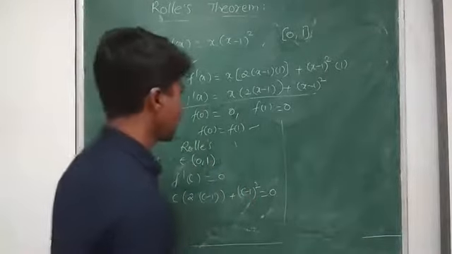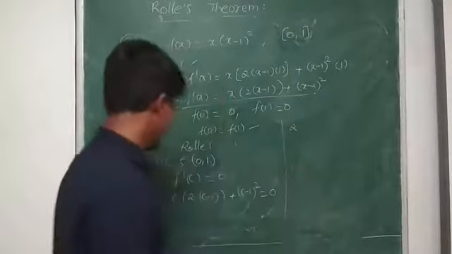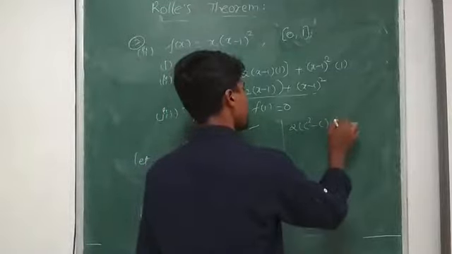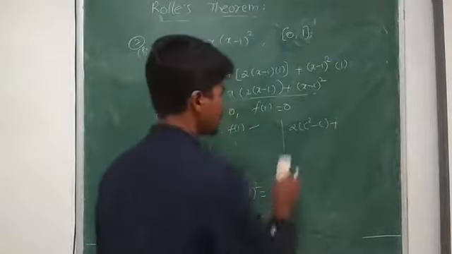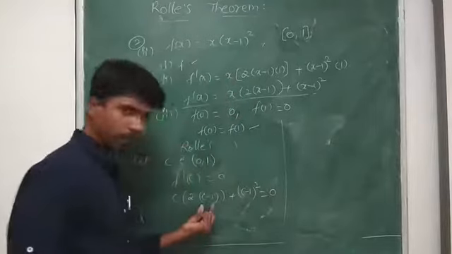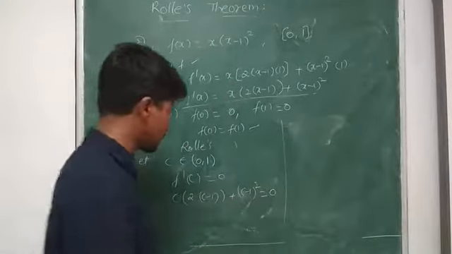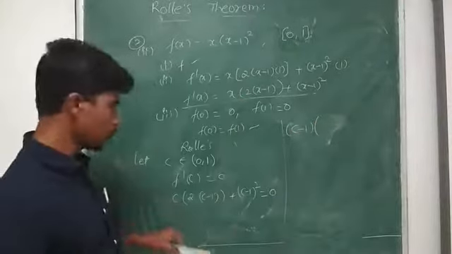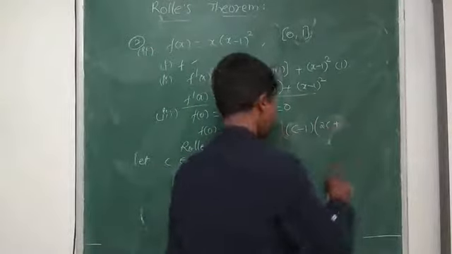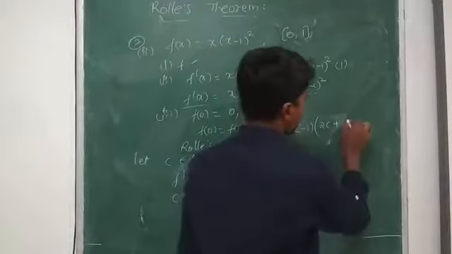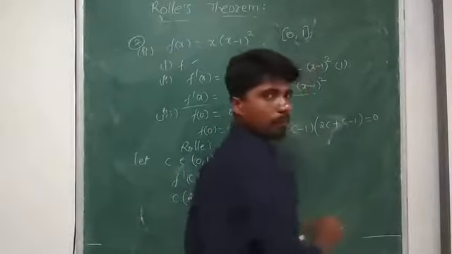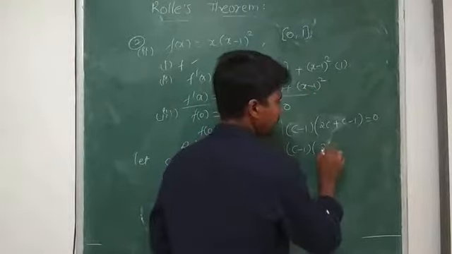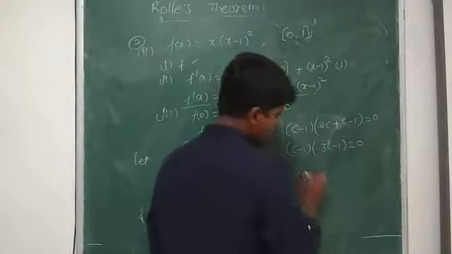Okay, simplify. Instead of expanding, we have c - 1 in both terms, so we can take c - 1 common. (c - 1)(2c + c - 1) = 0. So (c - 1)(3c - 1) = 0.